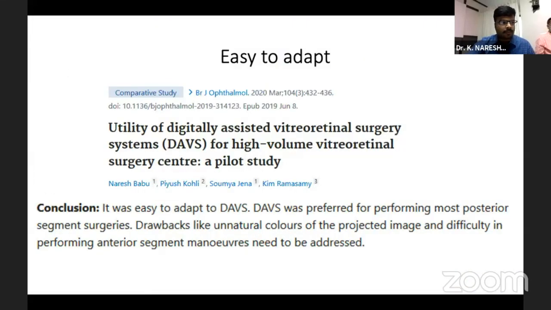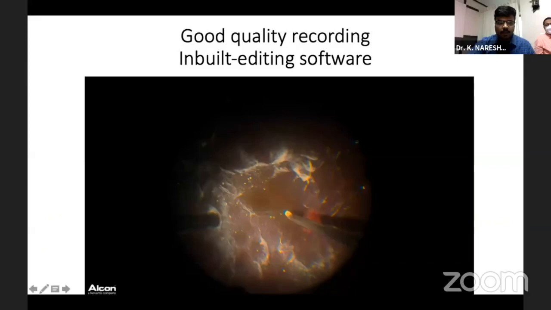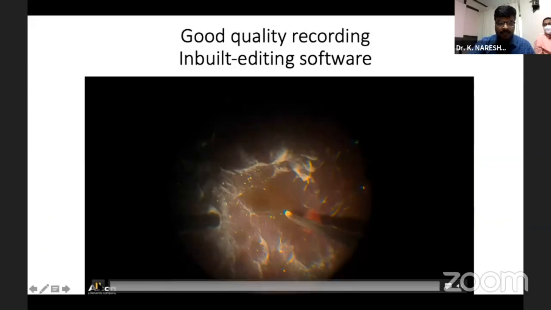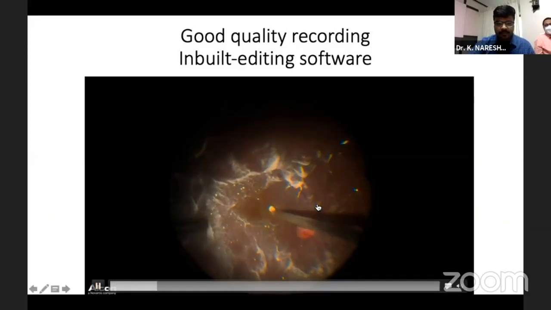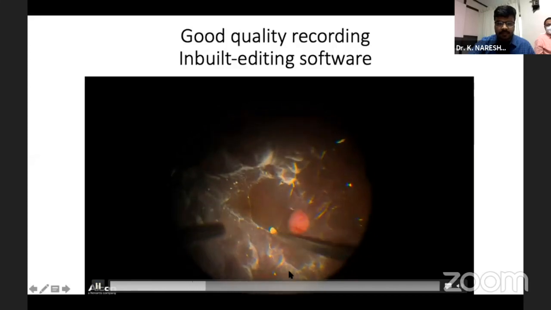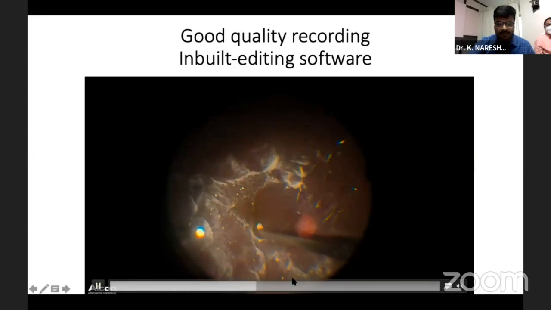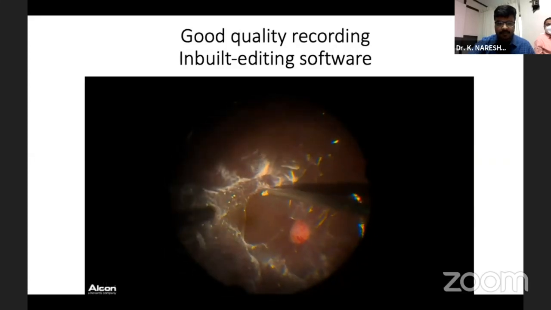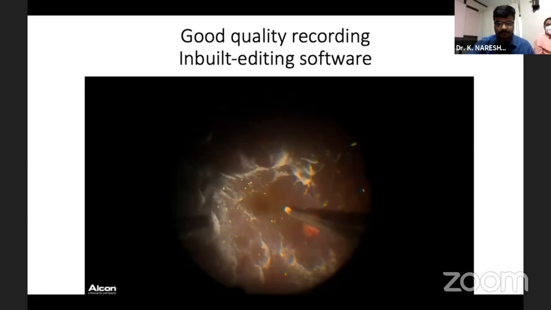So we saw the utilization of DAVS for high volume vitreoretinal surgery. We found that it is easy to adapt. Also, it has a good quality recording and an inbuilt software. This is a surgery which is being done. The DMS is being used to scrape the vitreous. So we can see very high definition, we can see the vitreous as well as the retina.